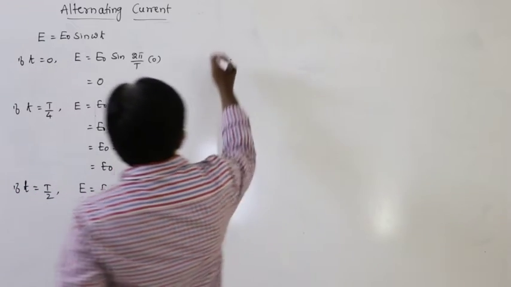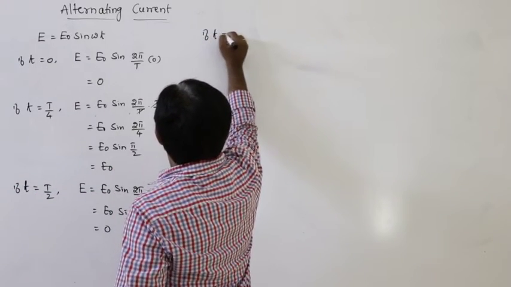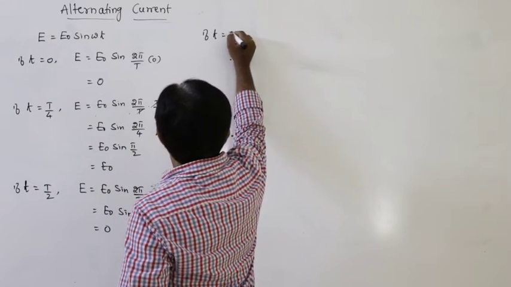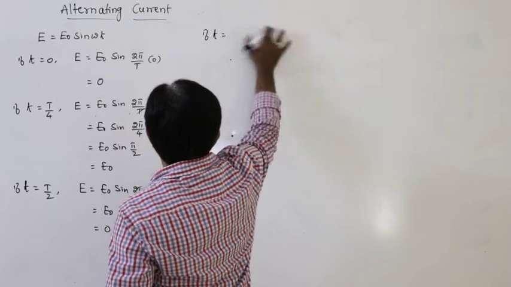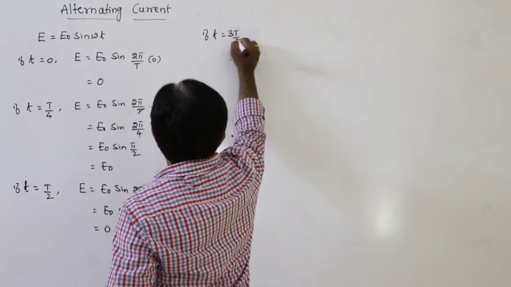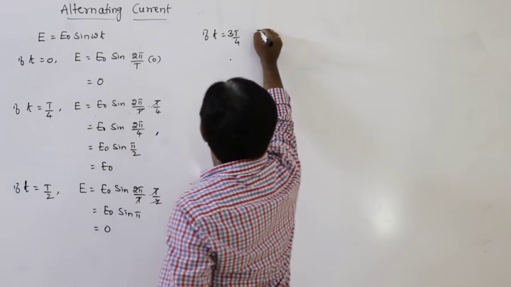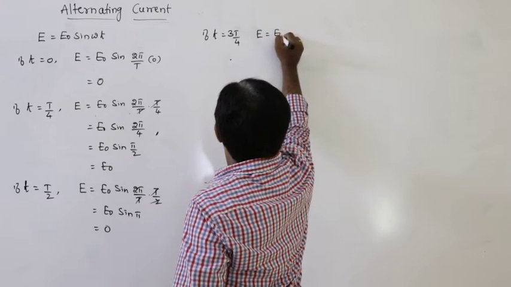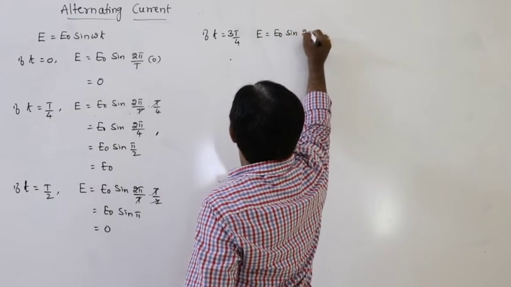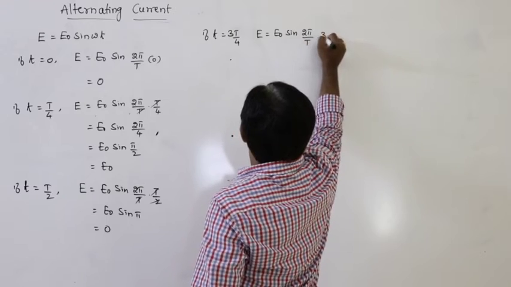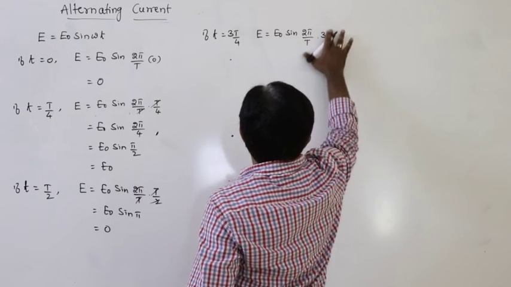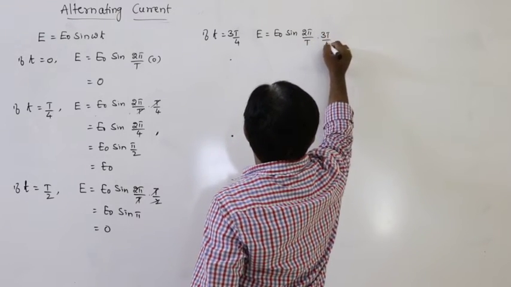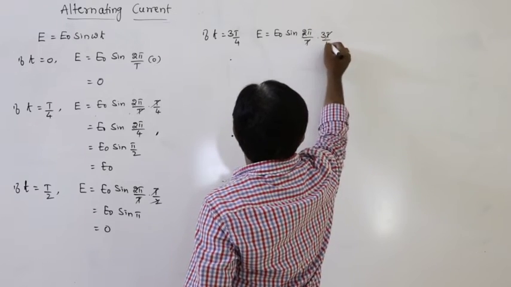And next, if t is equal to 3T by 4, then E is equal to E naught sin of 2 pi by capital T into 3T by 4. T cancels, and the 2s reduce.